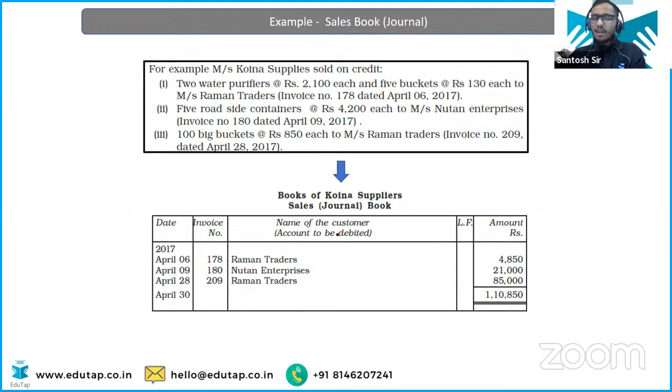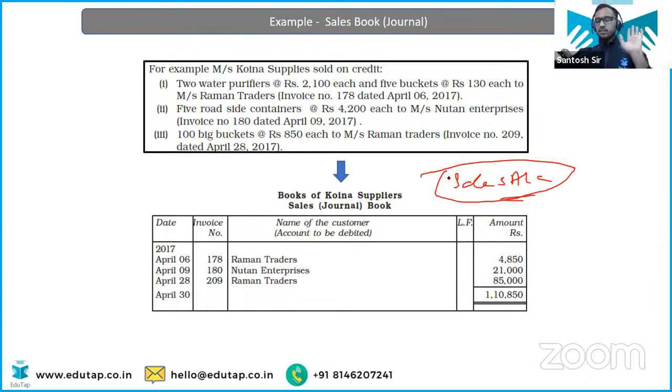And you tell me, do we need to prepare the sales account separately or not? When we are preparing the sales book, that is a subsidiary book, do we need to prepare the sales account separately? Yes or no? Just give me the answer in one word, yes or no. Okay, let me check. I have started to get the answers.